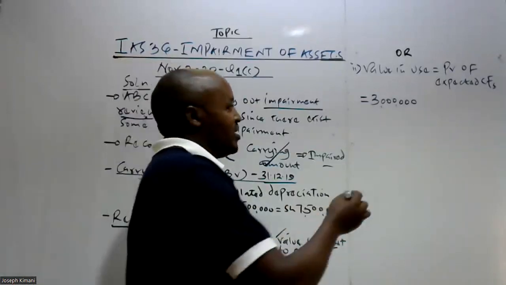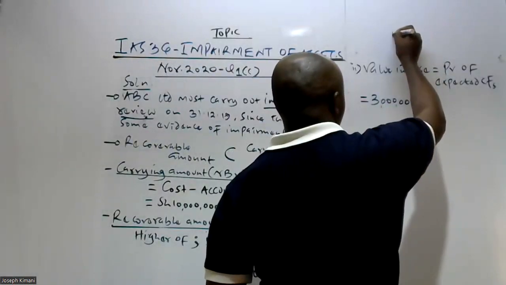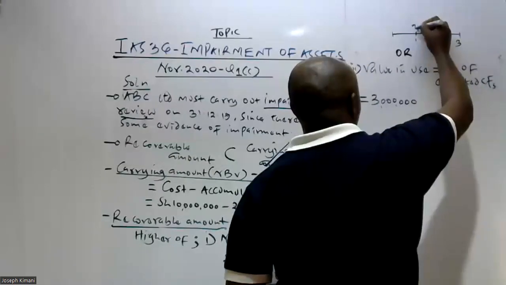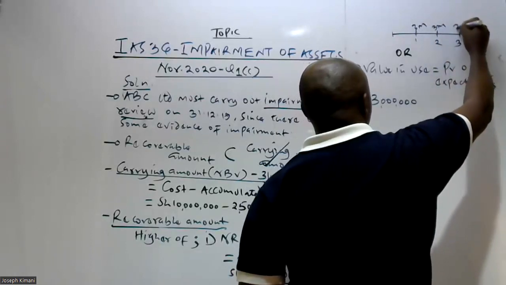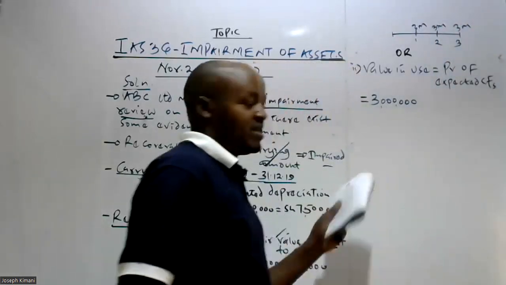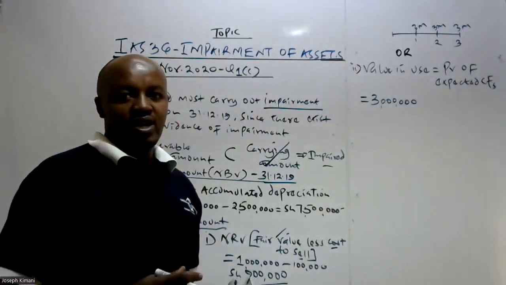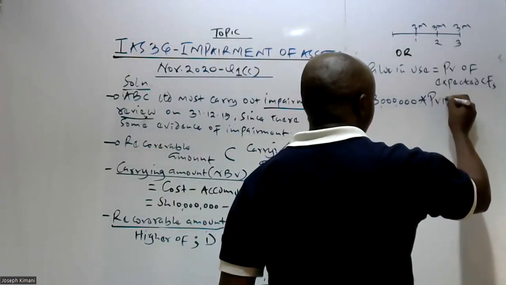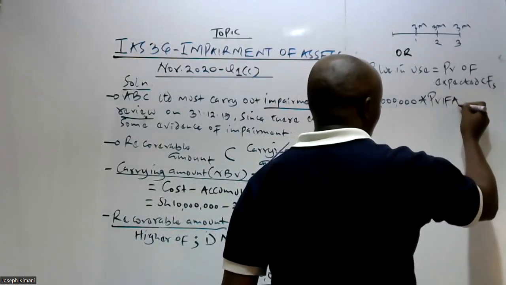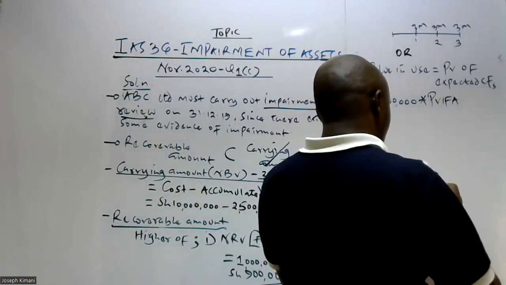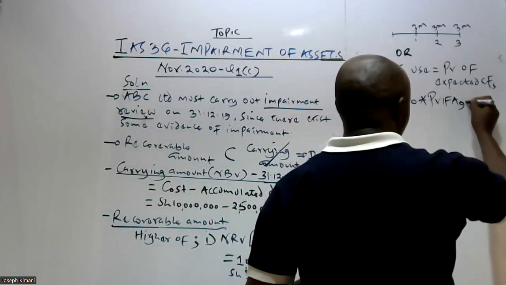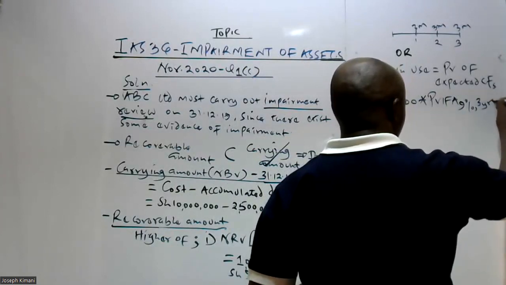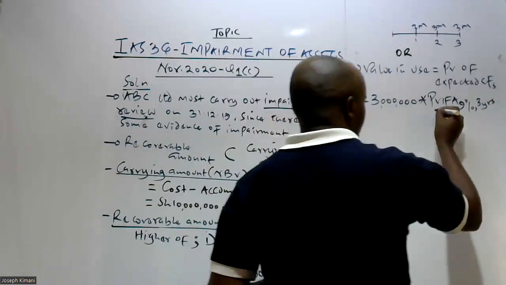Because we are told this damaged machine is expected to be used for the next 3 years, and per annum it will generate a cash flow of 3 million, these cash flows are an annuity. We need to discount that. So to discount this, we need to multiply it by the present value interest factor of annuity, at which rate? At the rate of 9% for 3 years. And we are already given this particular value.